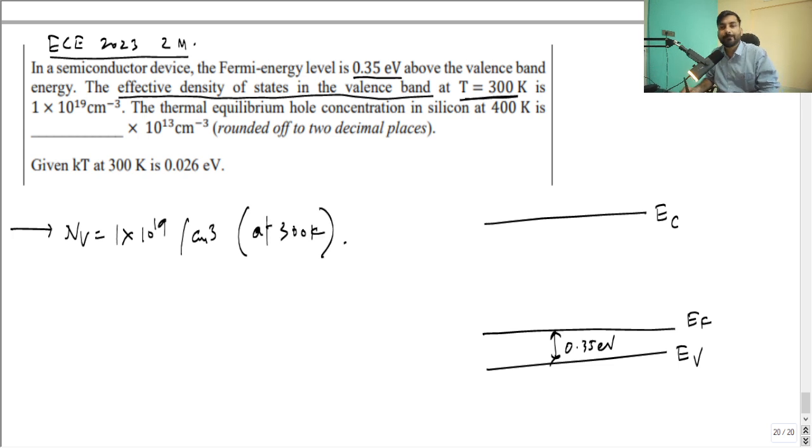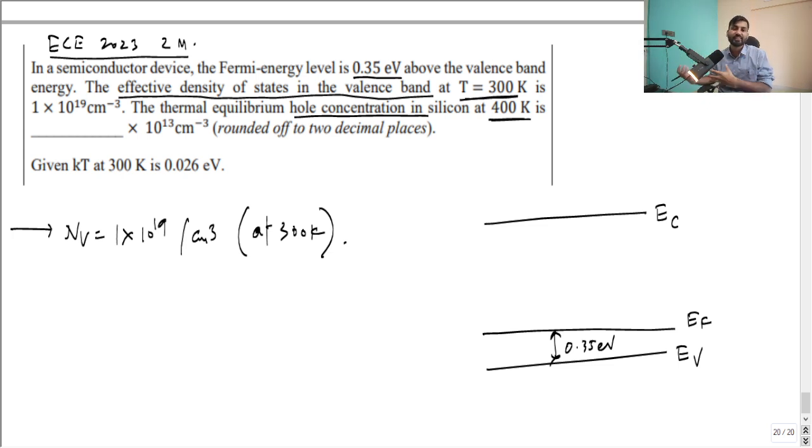What you have to find out here is the thermal equilibrium hole concentration in silicon at 400 K. See, they are not asking you to compute the thermal equilibrium hole concentration at 300 K. You can't use this NV directly. Many students do it. What they do is they directly put it in, but they don't know how NV is related to temperature. If you look at the NV formula, it looks like a 1-inch-long formula, but at least you should know the temperature dependence, right?